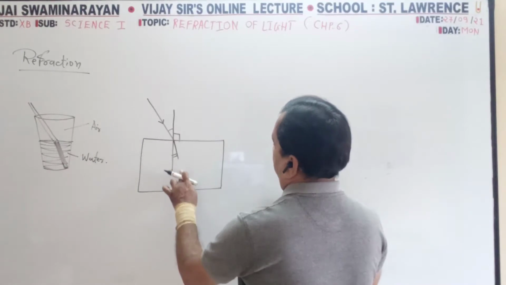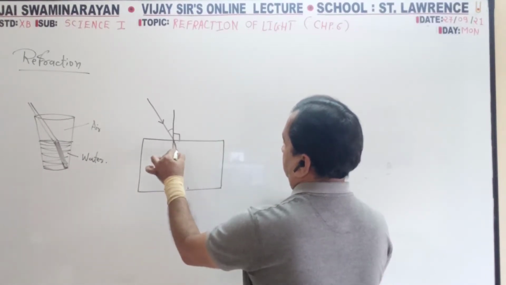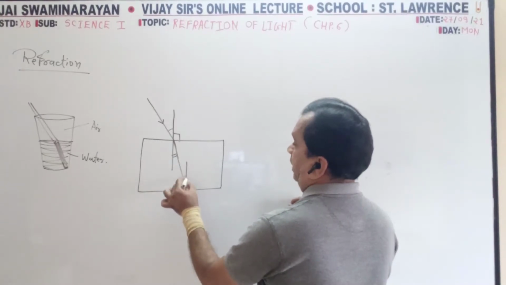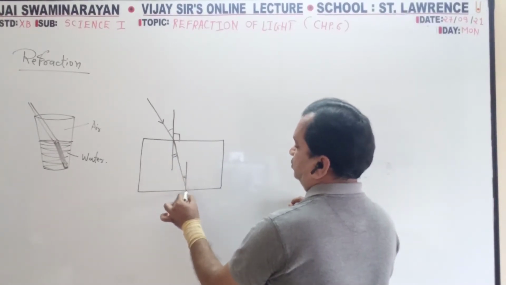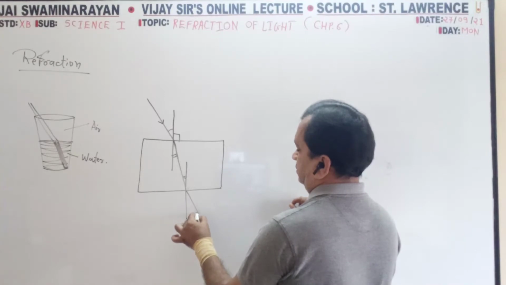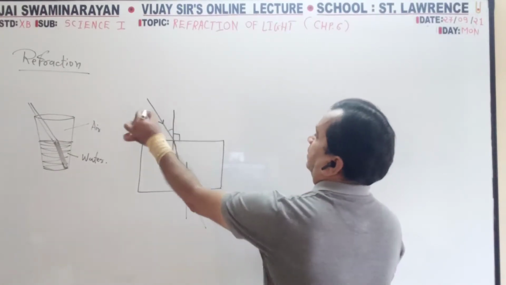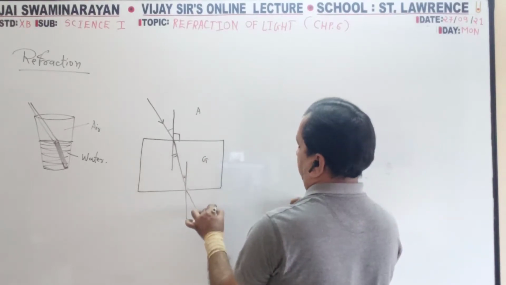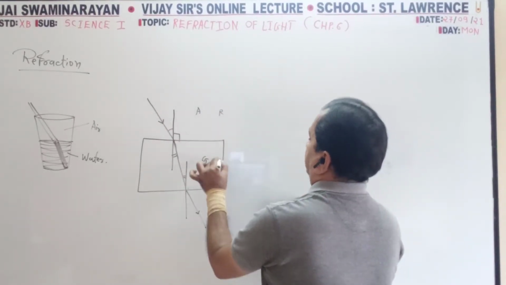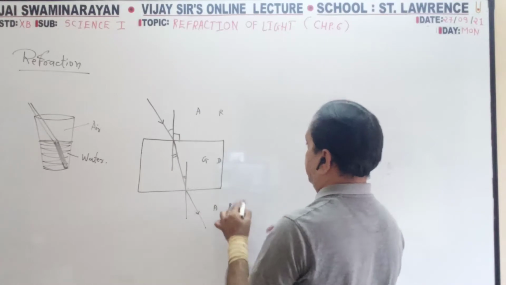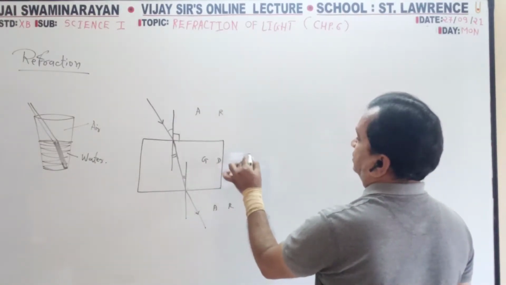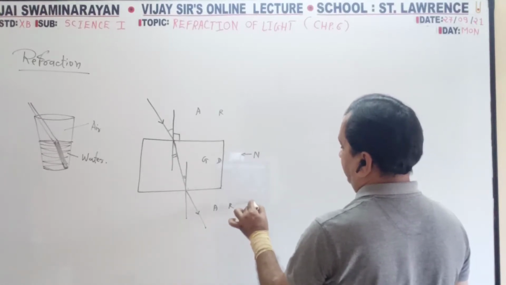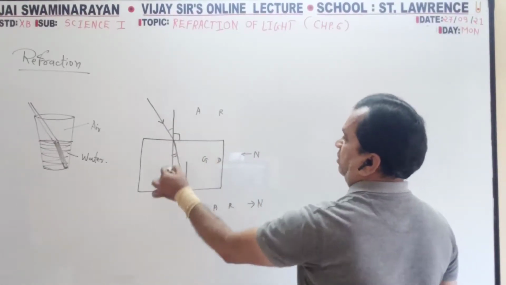Now the same will happen, no? Now from glass to air: air, glass, air, rare to dense to rare. From rare to dense, towards the normal; from dense to rare, away from the normal. This is the normal.